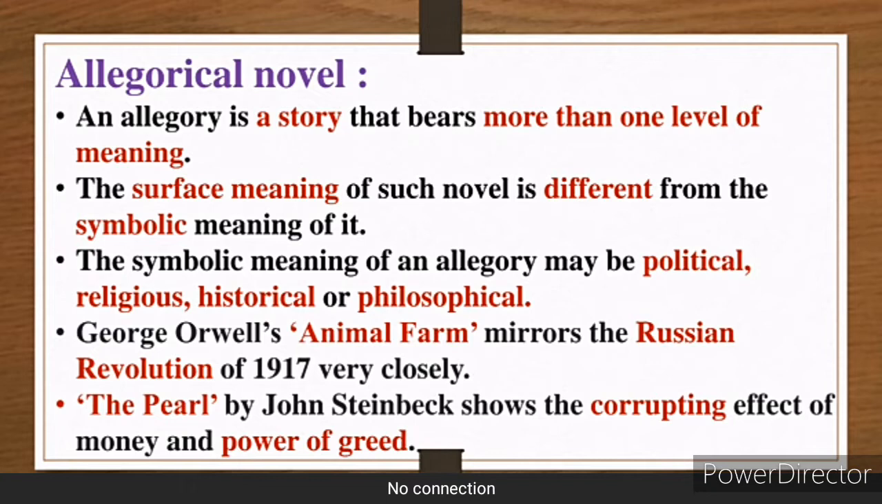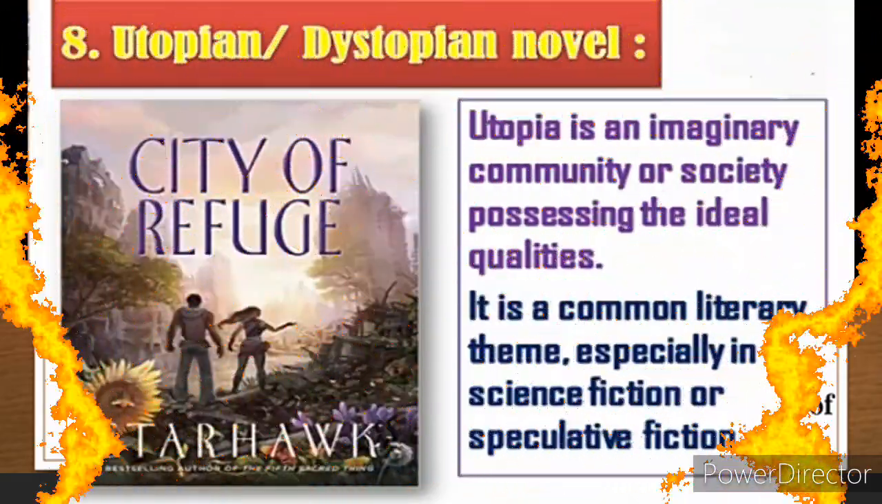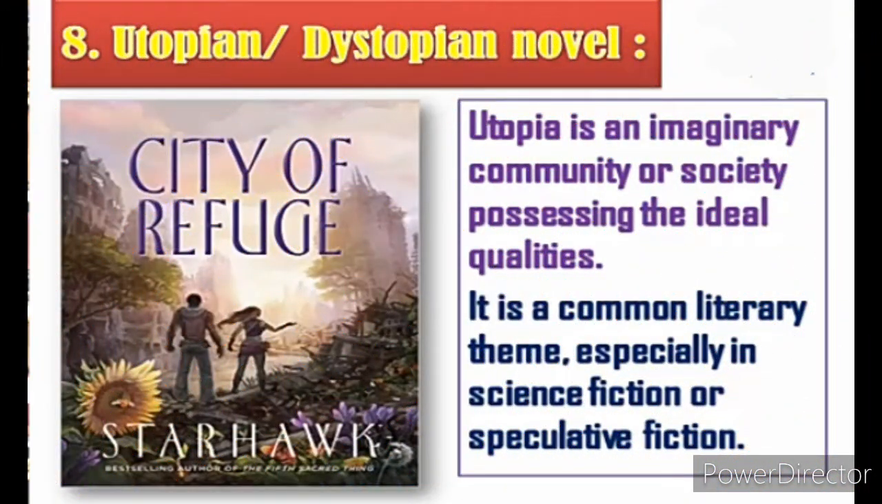Steinberg has presented one character who actually shows how the people in society are corrupt and how they are running towards greed. So that is, you can see, none other than an allegorical novel. This type of novel is a utopian or dystopian novel.